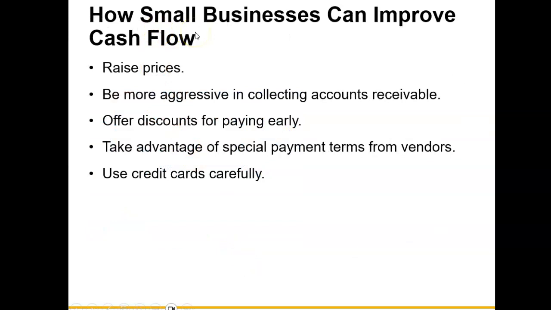Okay. Now, how can small businesses improve their cash flow? Well, they can raise prices. That may be one option, but at the same time, we can't raise them too high to the point where we're going to lose clientele. We can be more aggressive in collecting account receivable. We can do things such as offer a discount for paying early. We're saying that I know that I gave you 30 days to pay, but if you pay within, say, 10 days, I'll give you a 2% discount.